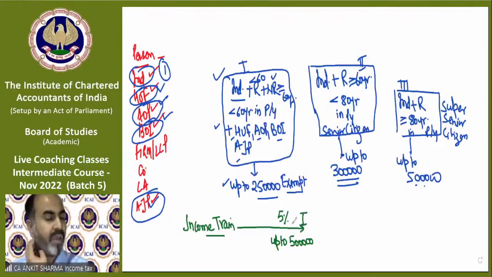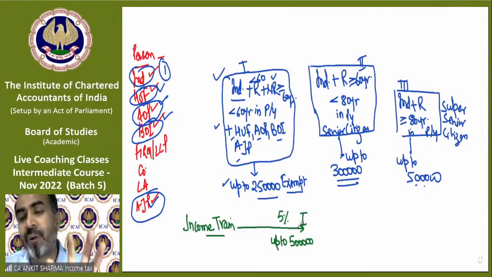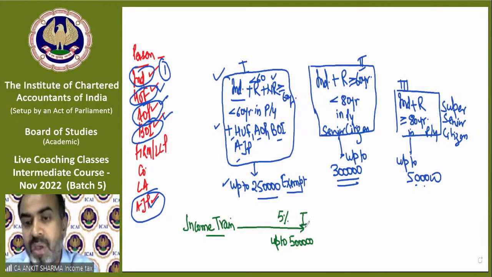Clear? If you have income up to 5 lakh rupees and tax needs to be paid, because in the third category the exemption is 5 lakh rupees, there is no need to pay tax because 5 lakh is exempted. But I am saying if tax needs to be paid, then the income train will be taxable at the rate of 5%. Clear? The second platform is 10 lakh rupees.